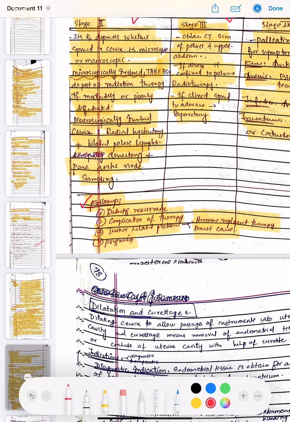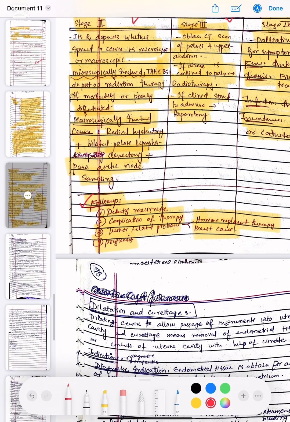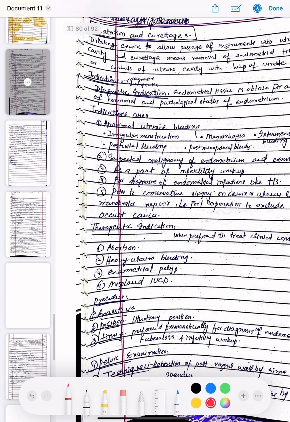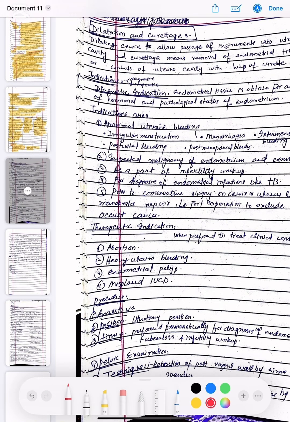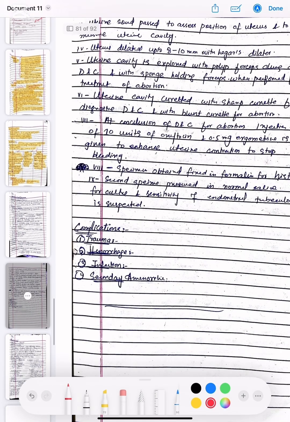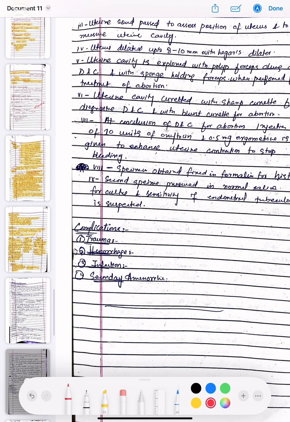So in the next video we will discuss these procedures. This is dilatation and curettage, hysterectomy and laparoscopy, and then we will end the gynae portion of the subject revision.